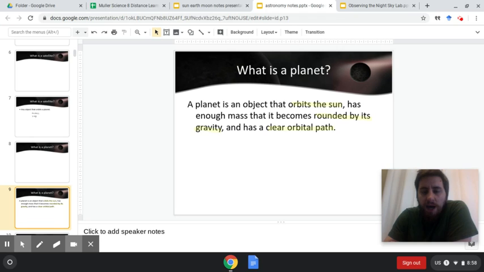What is a planet? It is an object that orbits the sun and has enough mass that it becomes rounded by its gravity and has a clear orbital path. What I mean by clear orbital path is nothing is in its way. So it doesn't have another planet that interacts with it or is in its orbit. And this is one of the reasons why Pluto was downgraded to a dwarf planet, because it kind of goes in through other orbital paths of other planets and other things like that. But if it's cleared out its own orbital path, then it's going to be considered a planet, as long as it's big enough and it's rounded off by the effects of gravity.